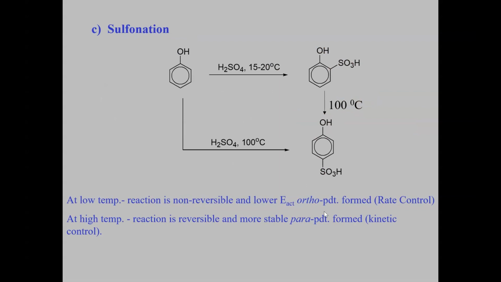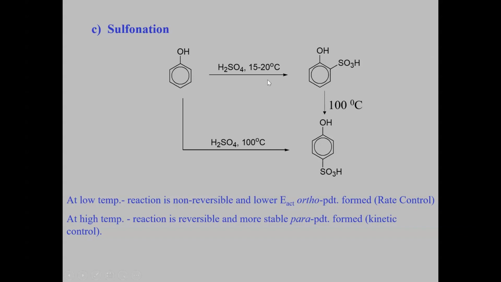If I take phenol and treat with sulfuric acid at 15 to 20 degrees centigrade, I'll get the ortho-sulfonic acid derivative. If I heat it at 100 degrees centigrade with sulfuric acid, I'll get the corresponding para-sulfonic acid derivative.